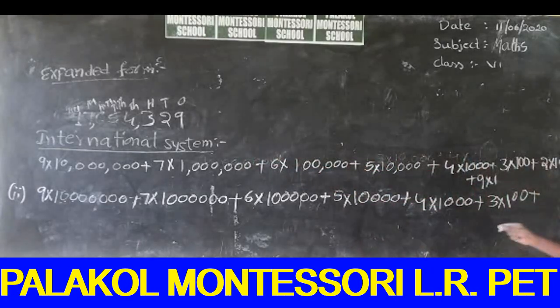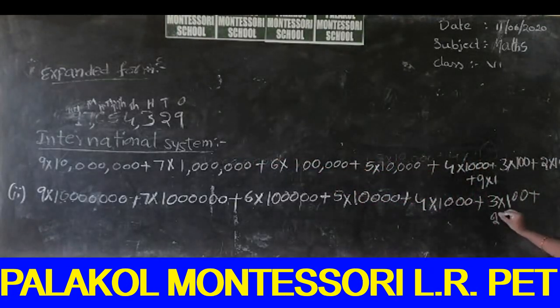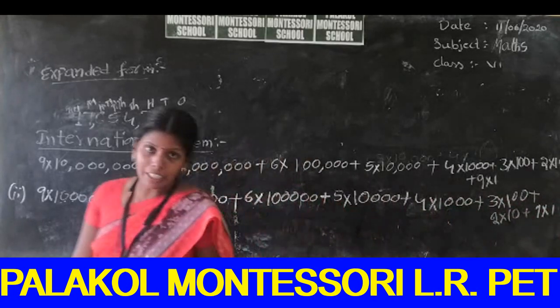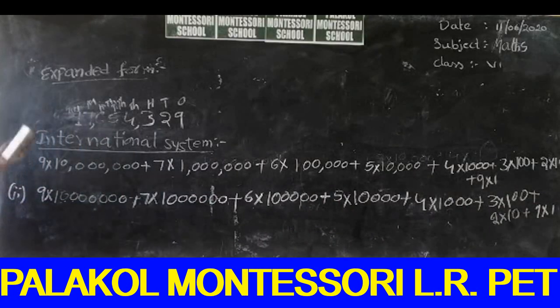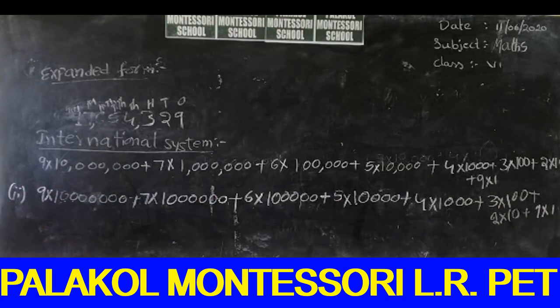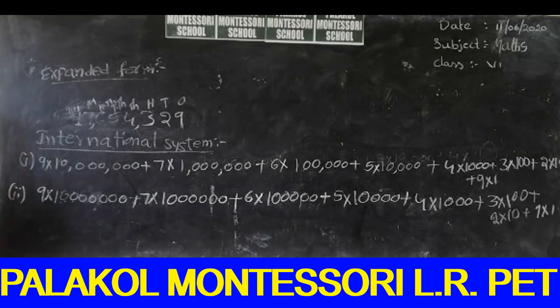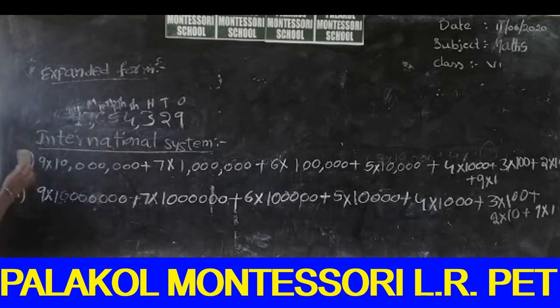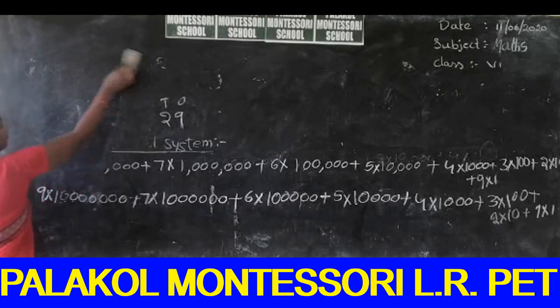So how many numbers are remaining? 1 number. That means 1 0. We can write with 1 0. Next, the last number 9. It is in ones place. We can multiply with ones place. So students, we can understand the expanded form can be discussed in Indian system and international system. These are two methods. We follow whichever is convenient. So next we can discuss about rounding of numbers.